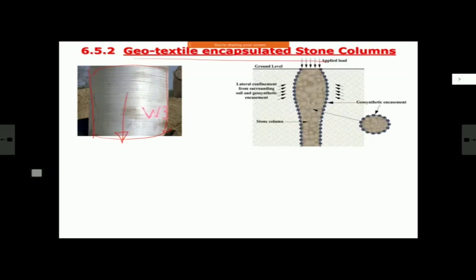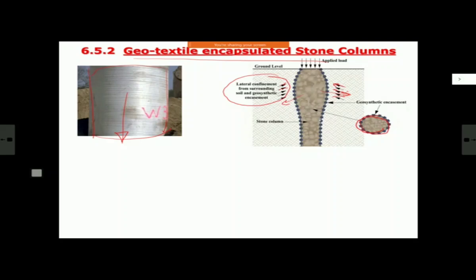So here what happens is, when it tries to expand laterally, because, as I told you, number one, because of load, and second, if your ground horizontal movements are significant, in the normal case it would have expanded and only the earth would have given resistance. In this case, the hoop strength of this encapsulation material also gives some resistance from the side. It provides lateral confinement. So that is one additional benefit.